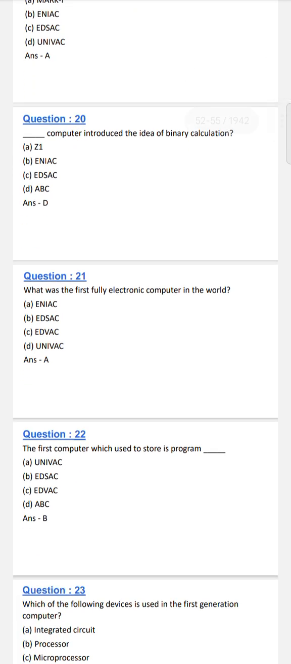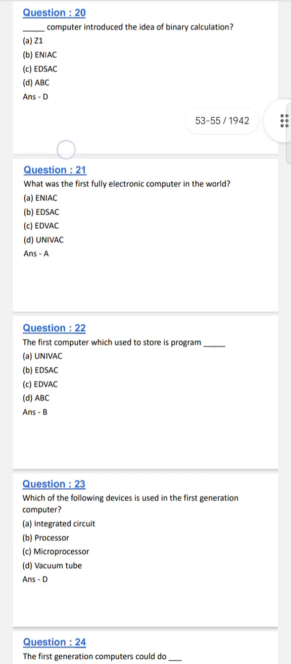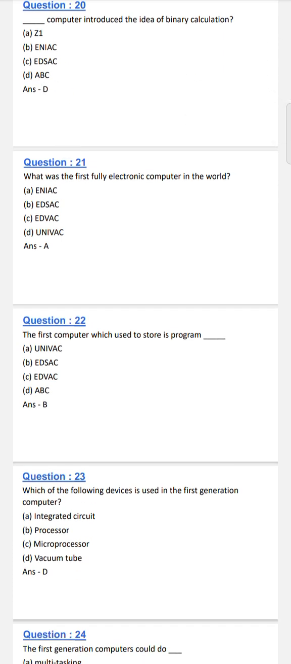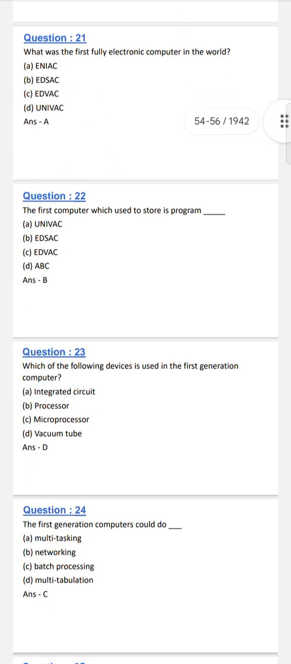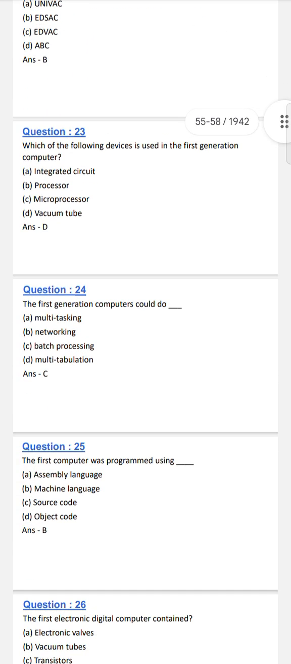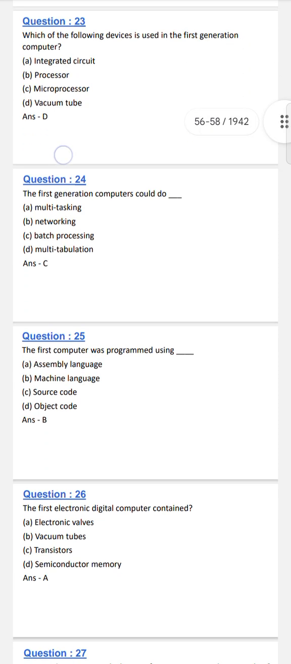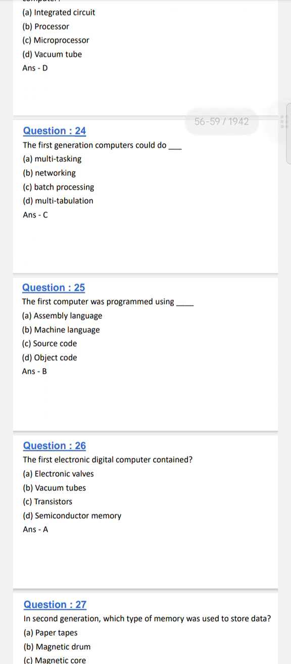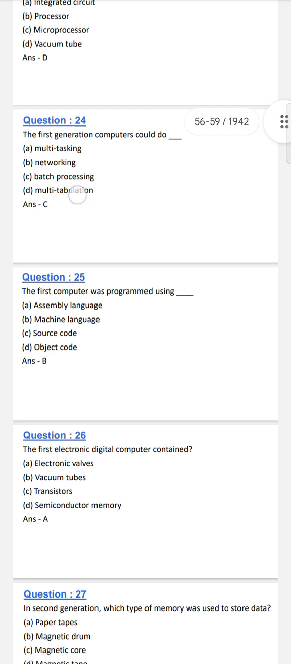What was the first fully electronic computer in the world? ENIAC. The first computer which could store a program was EDSAC. Which of the following devices was used in the first generation? Vacuum tube. The first generation computer could do batch processing. The first computers were programmed using machine language.